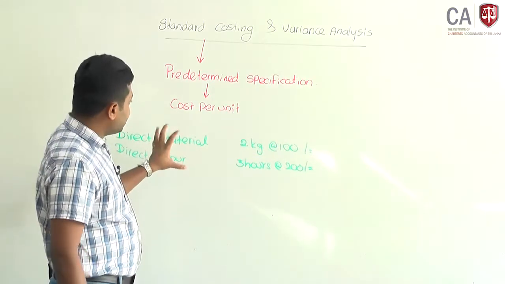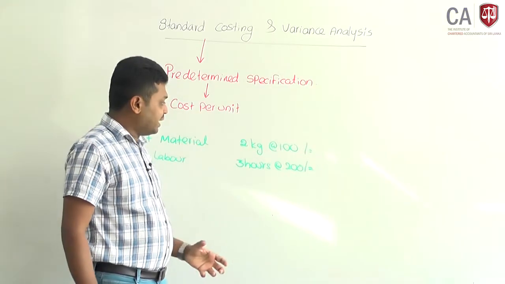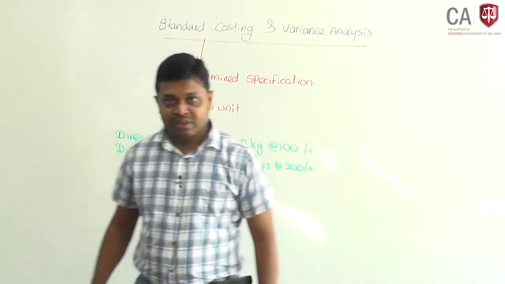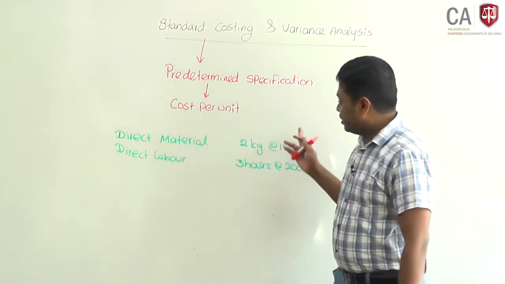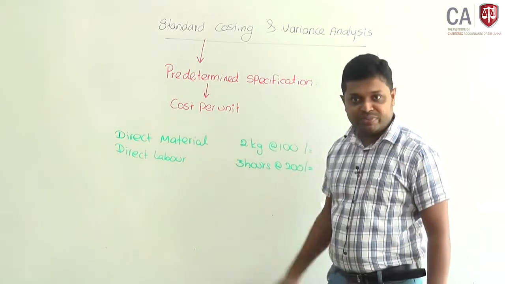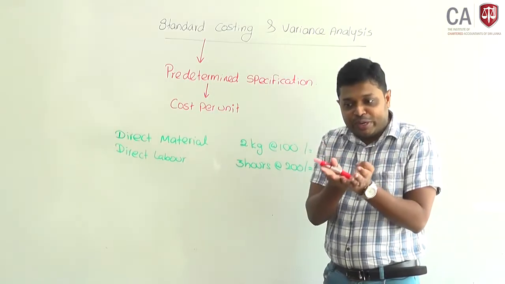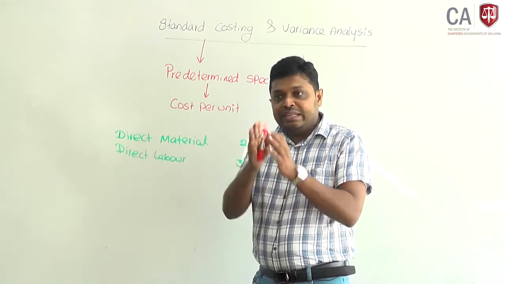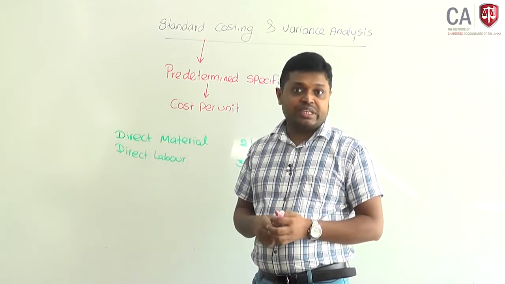If you produce a product, it requires 2 kilograms of material plus 3 hours of direct labor. Then this is a predetermined specification. If you produce a product or service, there should be a specification for the product.